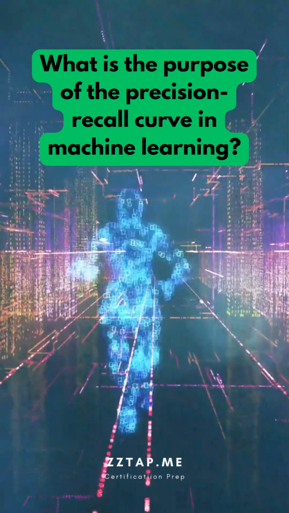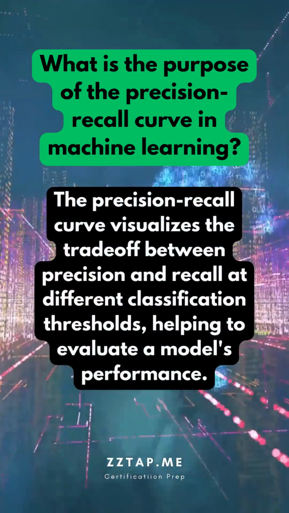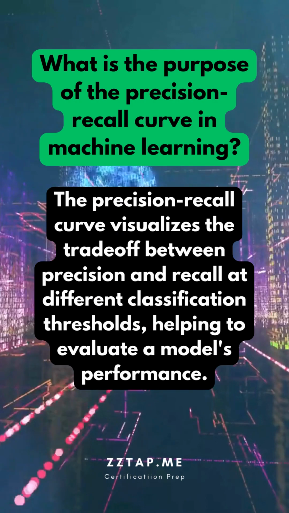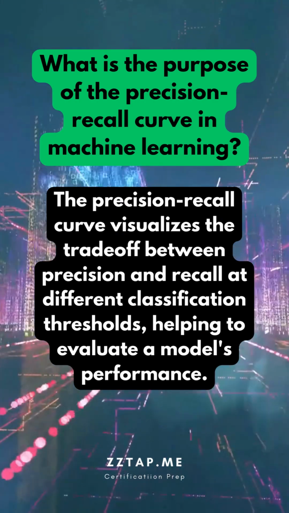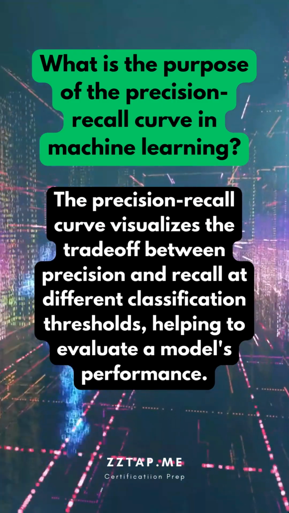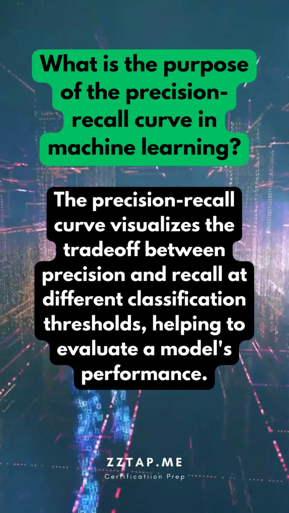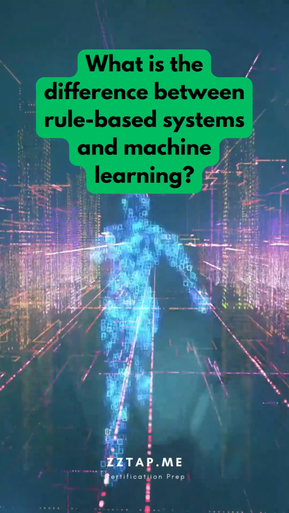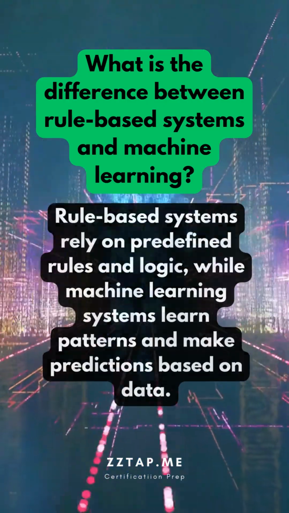What is the purpose of the precision recall curve in machine learning? The precision recall curve visualizes the trade-off between precision and recall at different classification thresholds, helping to evaluate a model's performance.